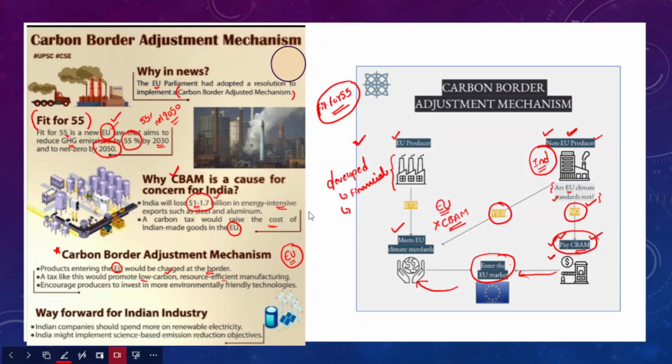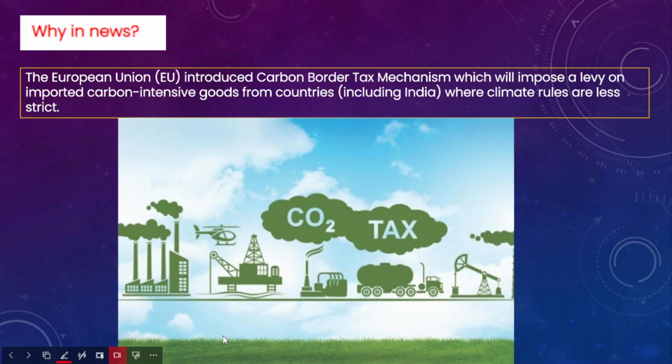So what should be the way forward for the Indian industry? Indian industries should transform towards green methods of production in a gradual manner. After that, India should also implement science-based emission reduction objectives. We need to invest more in research and development, and find technology that could reduce the emissions. Now we have discussed this carbon border adjustment mechanism in a very brief manner, and now we try to understand it in a detailed manner.